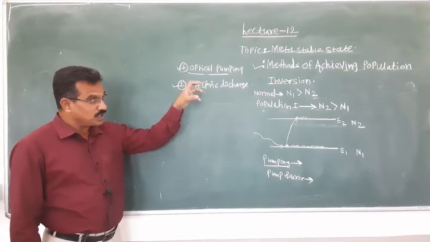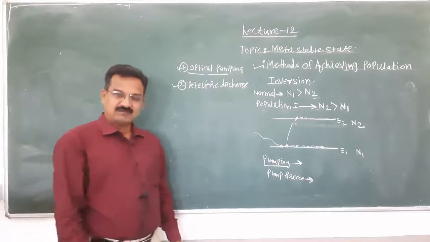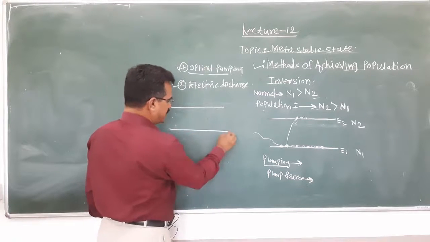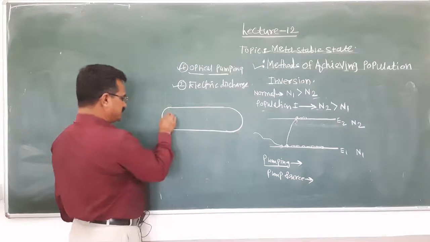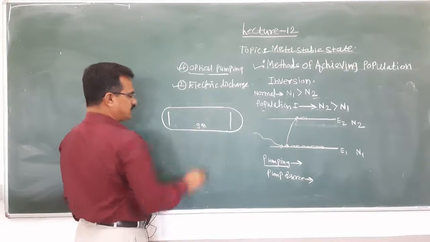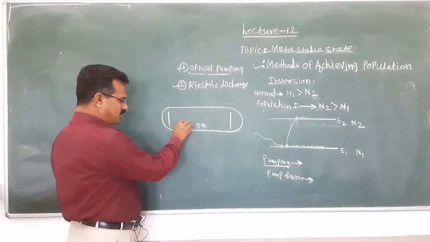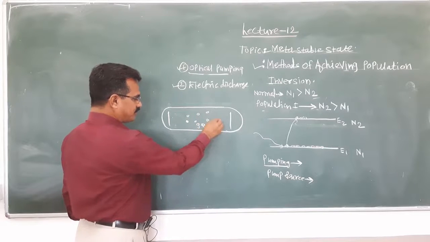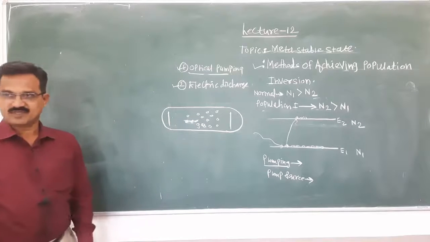How is population inversion achieved? Again, here is the laser medium. We consider a gas discharge tube. There are two electrodes and a gas, which means the laser medium is in the form of a gas, and here are the neutral atoms of the gas.